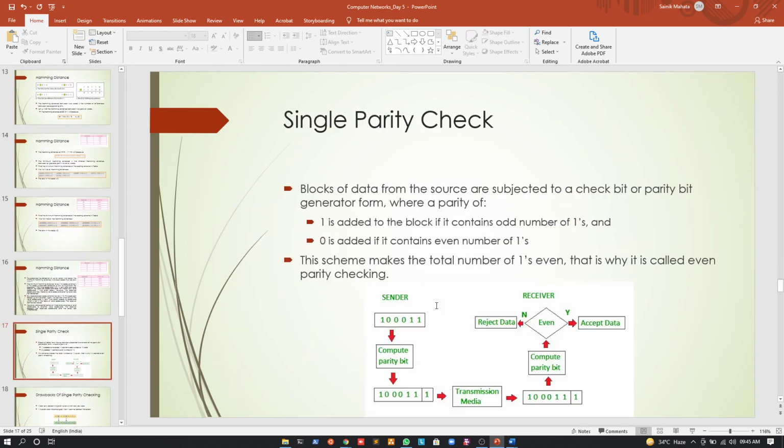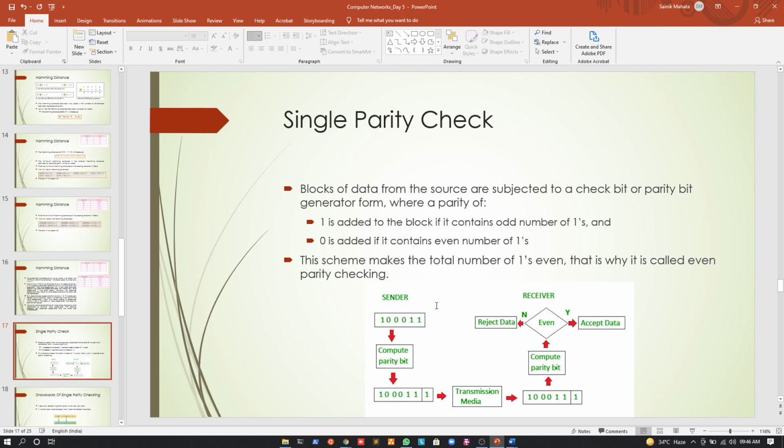Okay. Now, after finding out that using this coding scheme, how can we find out the number of errors that this coding scheme can detect? So again, after this, we will go to the actual error detection parts. Okay. So again, in the previous class, we showed you a sample coding scheme by which we can detect the errors. But again, we said that there are multiple algorithms that we actually follow in our day-to-day lives to detect the errors. Right now, generally there are 4 types of algorithms that we use in the case of error detection.